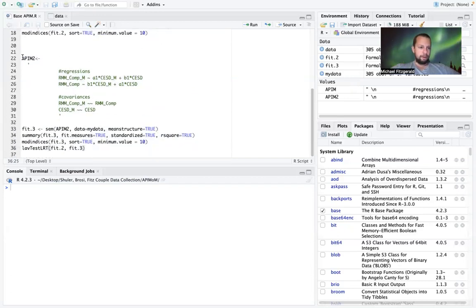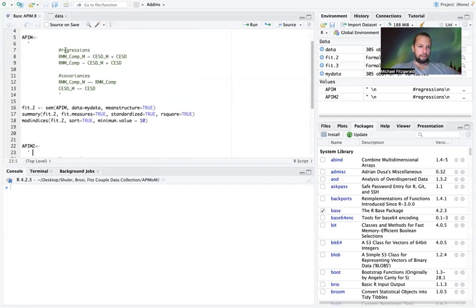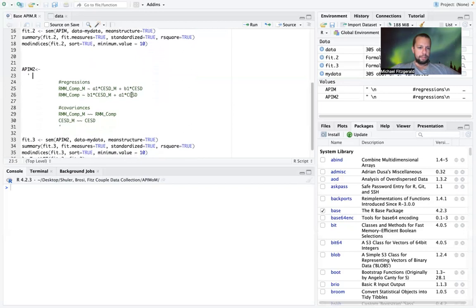What we have up here is our model, and I'm just calling it APIM2. What you will notice is that it's very similar to the one we have above, but you'll notice that I have labels in front of the parameters.